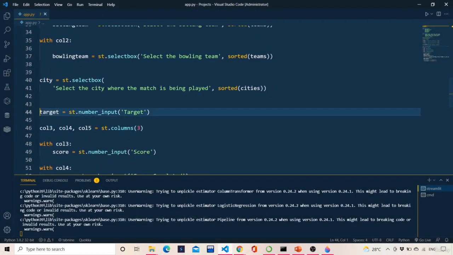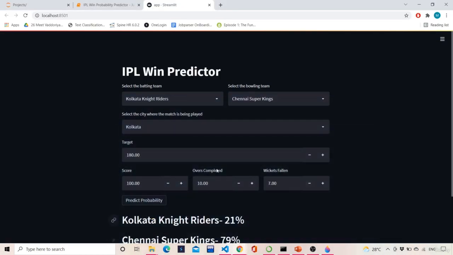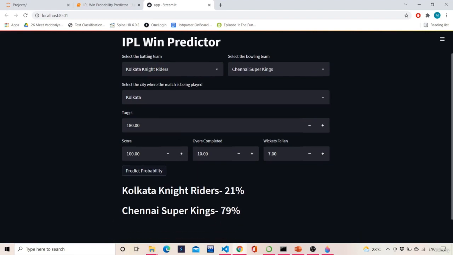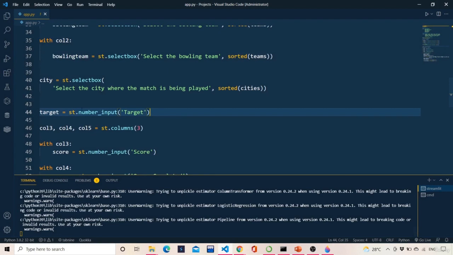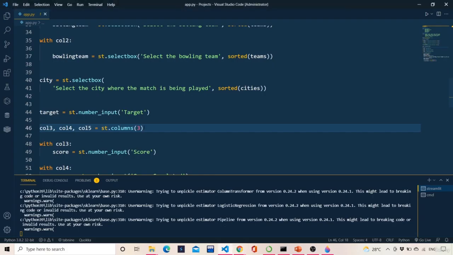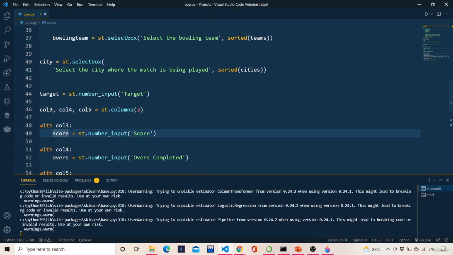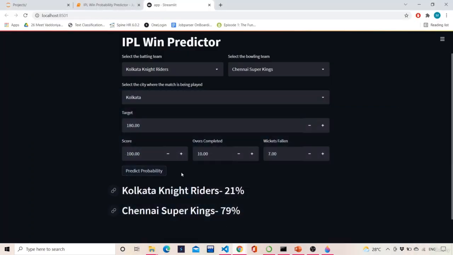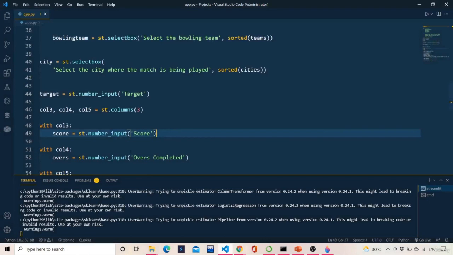Then I am considering the target. What is the target which has been given by the opposition, or which the team just batted? That is a number input. And then column 3, column 4 and column 5, that is nothing but st.columns of 3. Now with col 3 I am saying st.number_input score, so please enter the current score. Basically it should be current score; you can change it from score to current score.